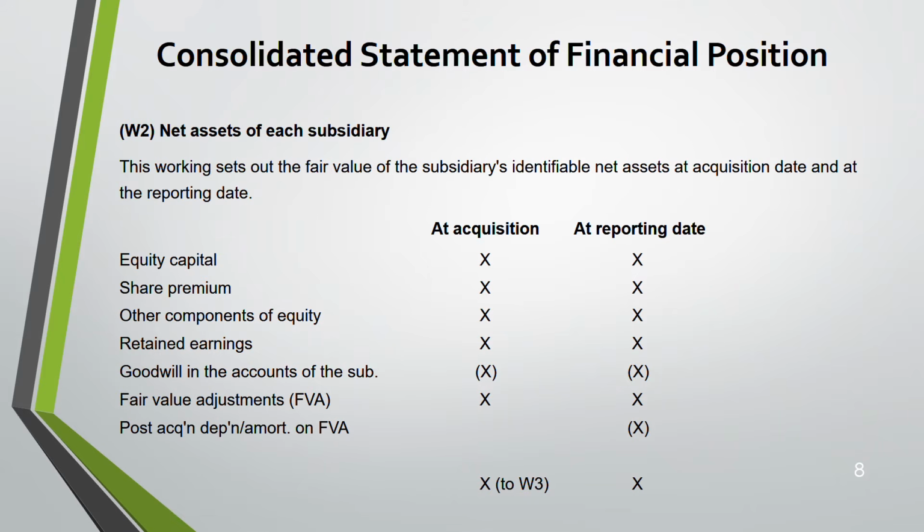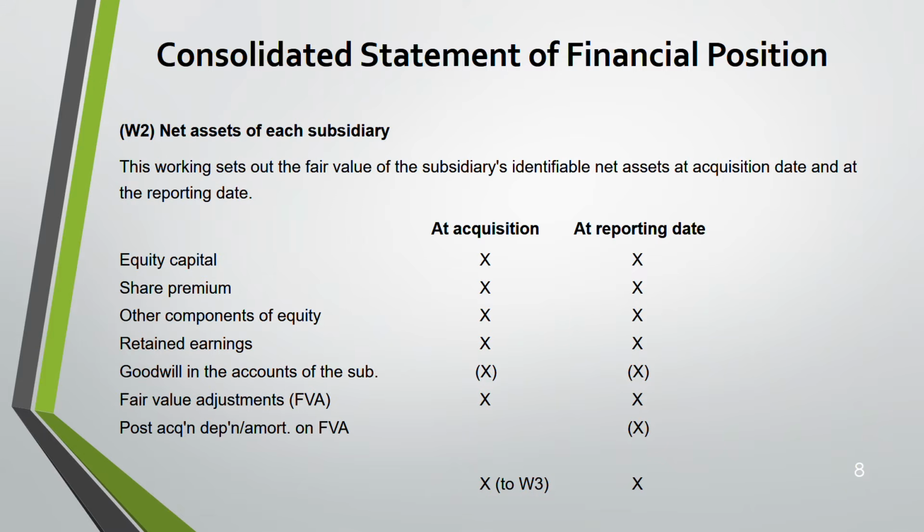Post-acquisition depreciation or amortization. If there is a fair value adjustment for a non-current asset, let's say, which they didn't take before, and now since you are taking it, there will be additional depreciation which you have to deduct, which was not there at the acquisition date, but at the reporting date you have to deduct. If it's an intangible asset, amortization. Don't forget to take depreciation or amortization.